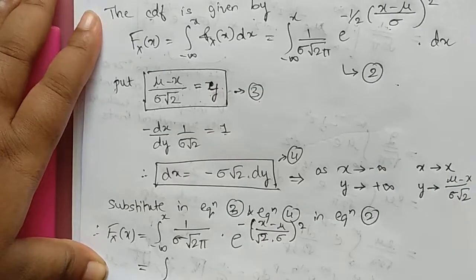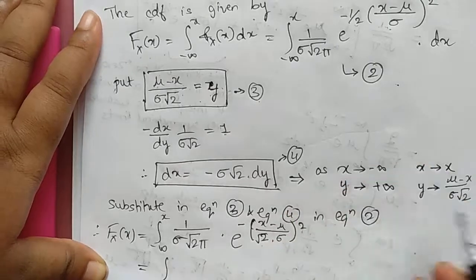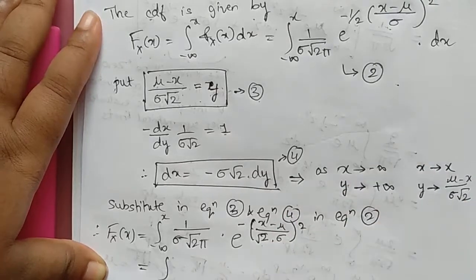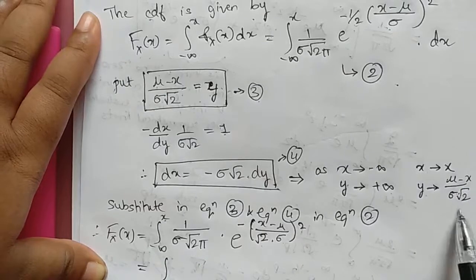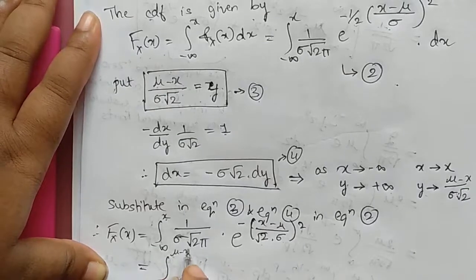When the limit is minus infinity, y goes to plus infinity, so change it to plus infinity. And when x is x, y is (mu minus x) divided by sigma into root 2, so I will write that as the limit.